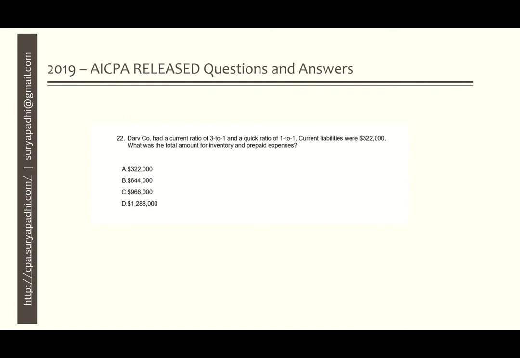Question number 22. Dart company had a current ratio of 3:1 and quick ratio of 1:1. Current liabilities were 322,000. What was the total amount for inventory and prepaid expenses? The question is, what is the total inventory and the prepaid expenses? So current ratio is CA by CL, whereas a quick ratio is quick asset divided by current liabilities.